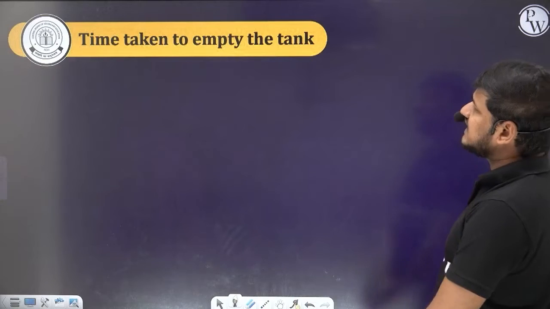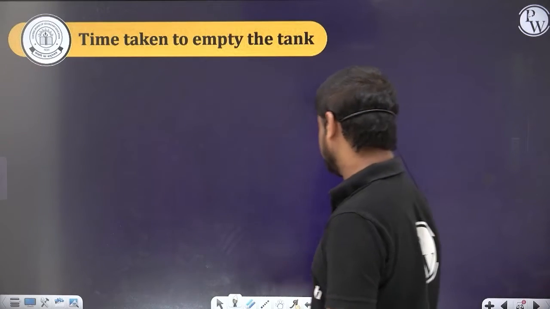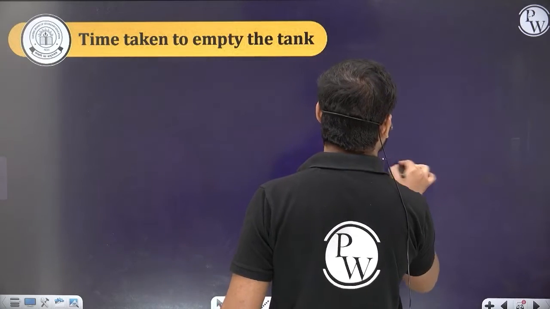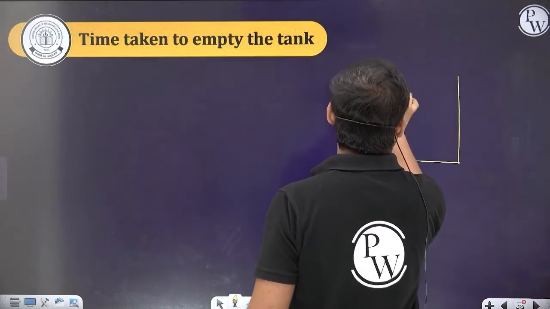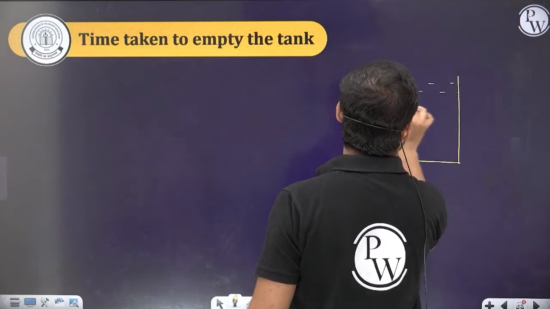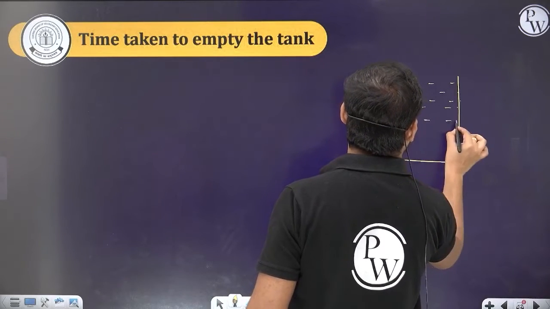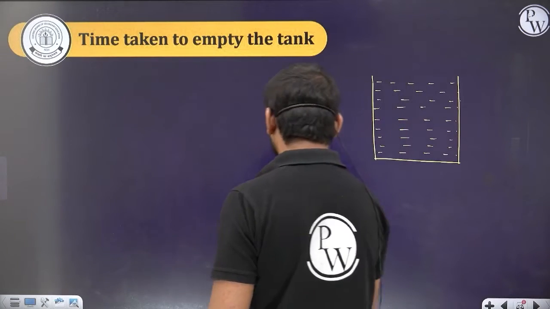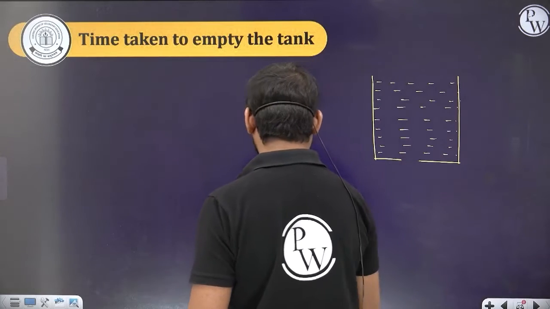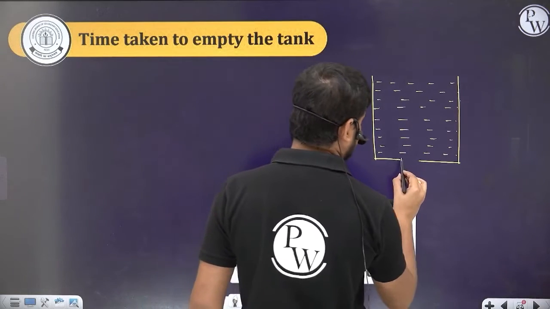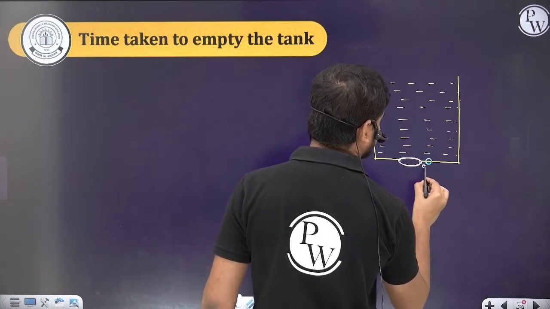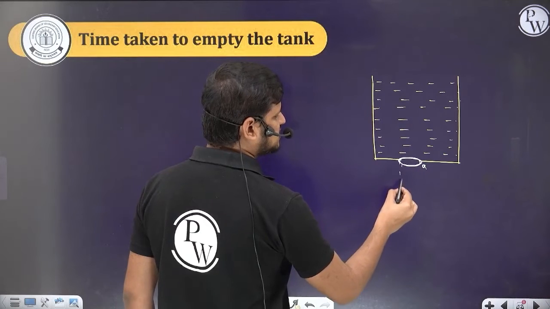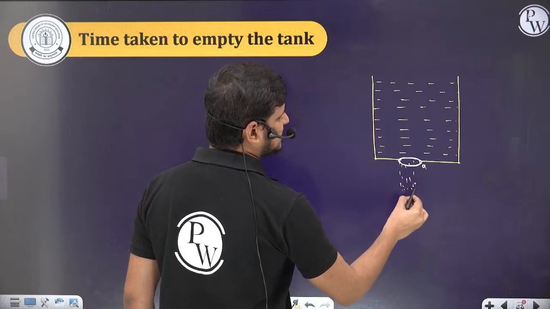So then what is the time taken to empty the tank? See here, this is a vessel. First, let's suppose this vessel is filled up to the brim like this. To empty this tank, first where should the hole be made? Obviously at the bottom, whose cross sectional area is small a. So the fluid comes out from this with a velocity v.